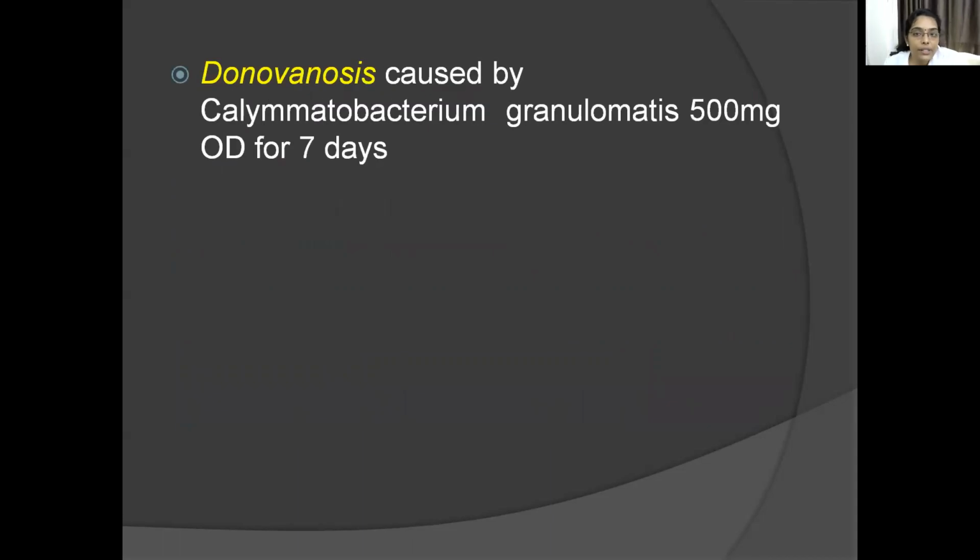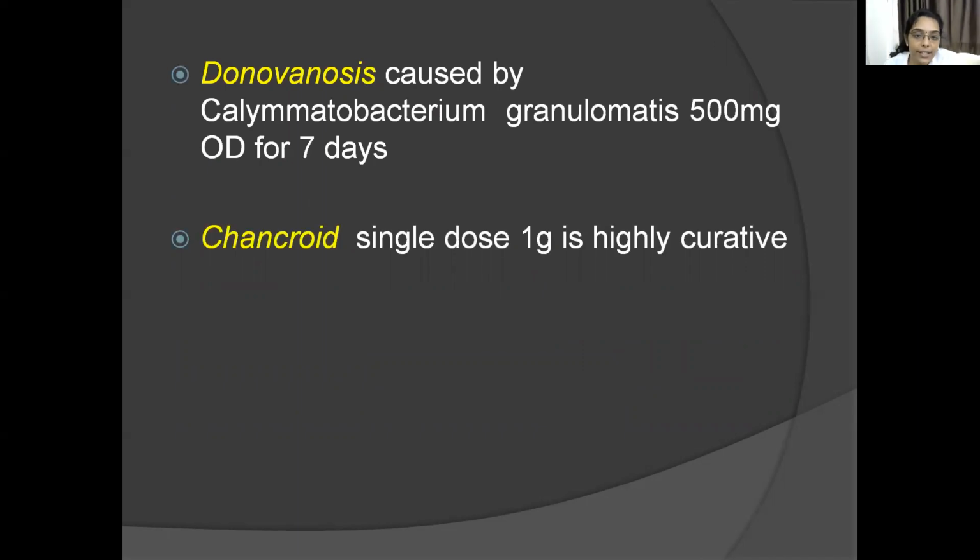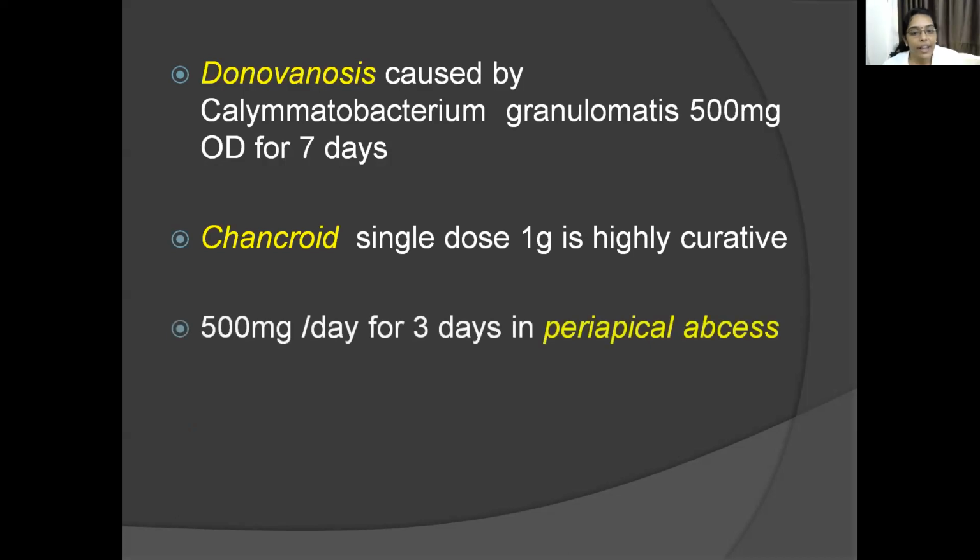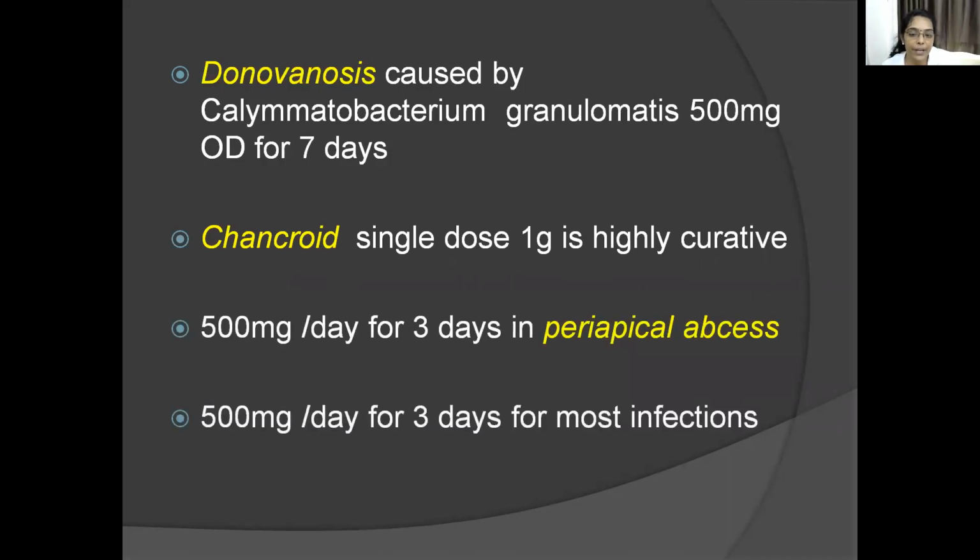In donovanosis, 500 mg OD for 7 days. Chancroid, single dose 1 gram, highly curative. 500 mg per day for 3 days in periapical abscess and 500 mg per day for 3 days for most infections.